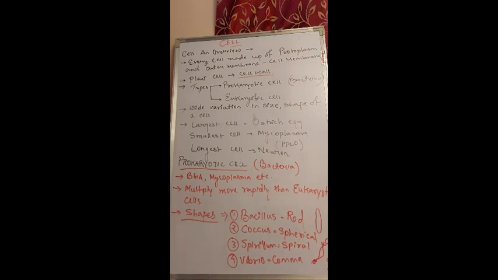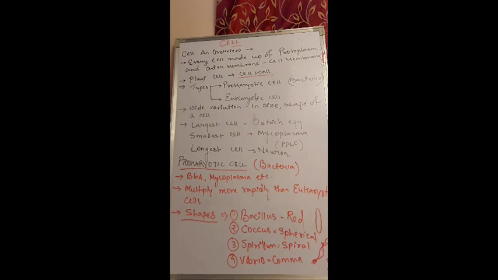The main difference between a prokaryotic cell and a eukaryotic cell is that the size of the prokaryotic cell is generally small, which is 1 to 10 micrometer, whereas a eukaryotic cell is large, from 5 to 100 micrometer. The major difference is that the eukaryotic cell consists of a well-defined nucleus with the nuclear membrane, whereas the prokaryotic cell is devoid of a well-defined nucleus. Though they have the genetic material, they do not have a well-defined nucleus enclosed by a nuclear membrane.